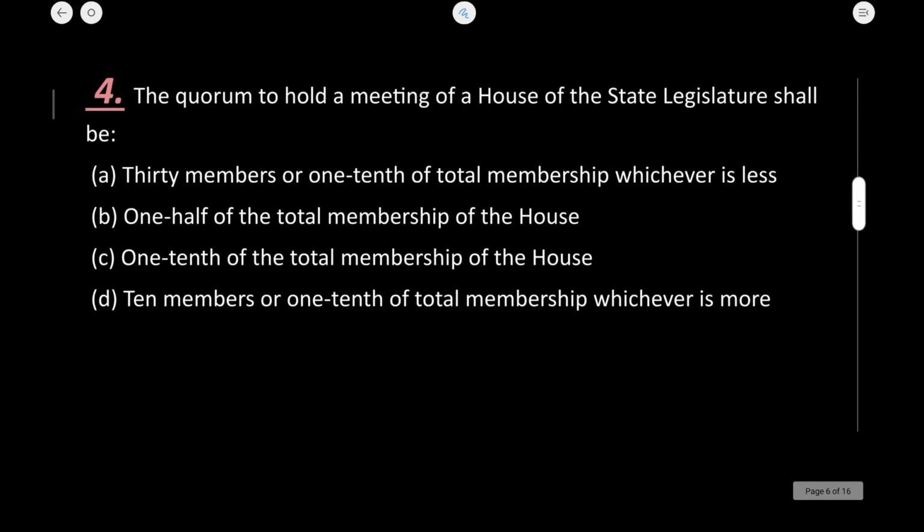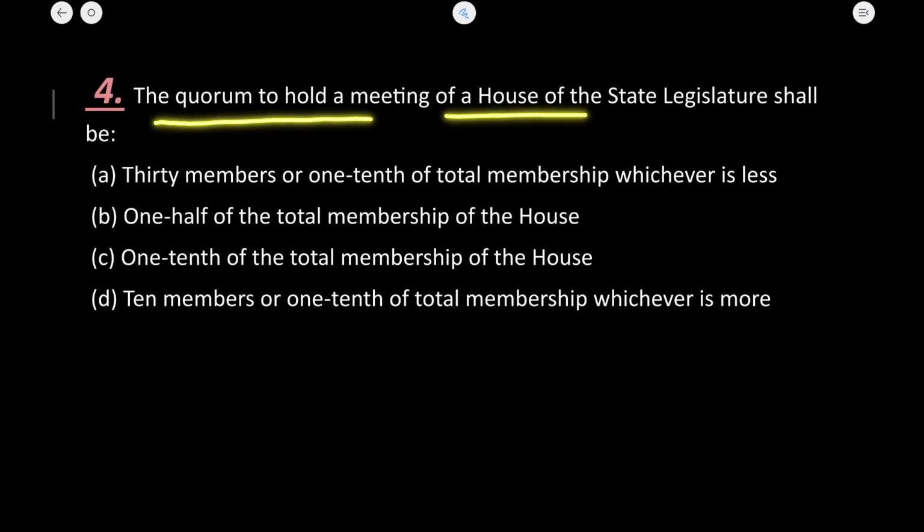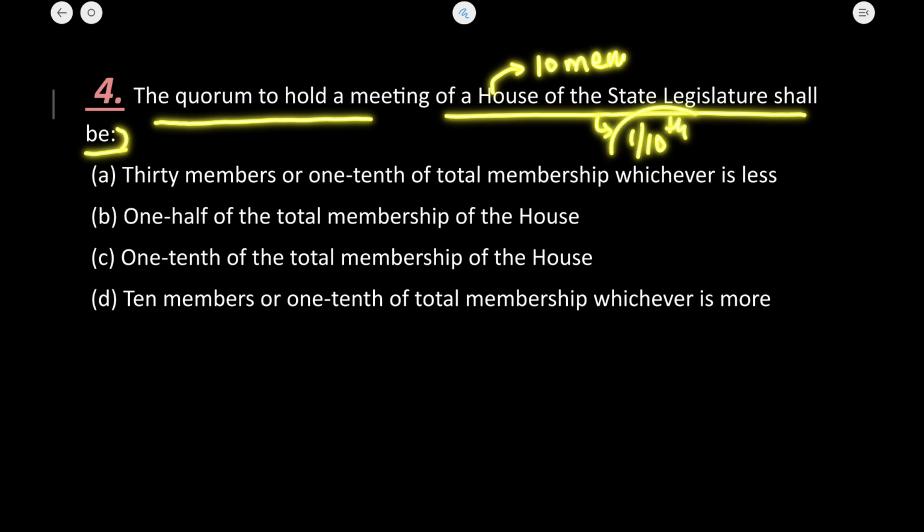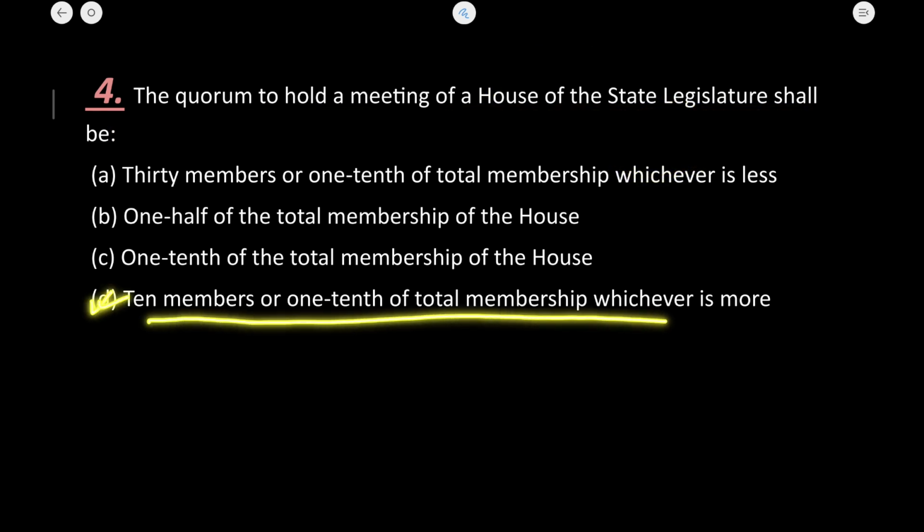Now next is the quorum to hold the meeting of the house of the state legislature shall be, so the quorum should be a minimum of 10 members or 1/10 of the total membership, whichever is more. So the 10 members or 1/10 of the total membership, whichever is more. So D is the correct answer.